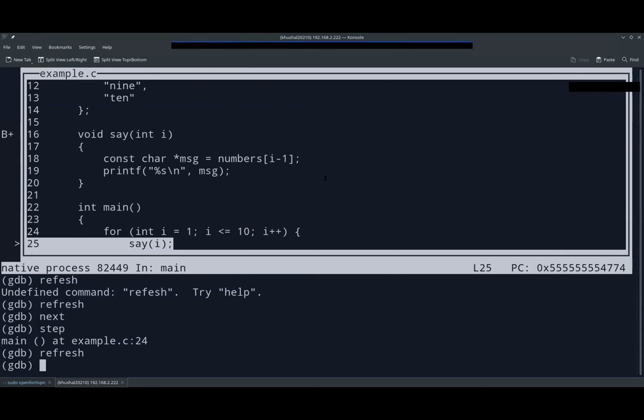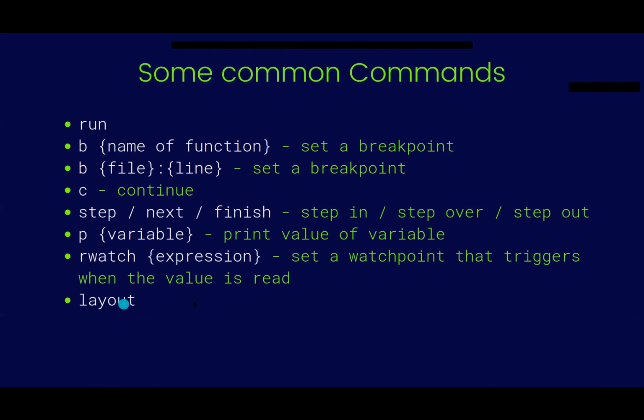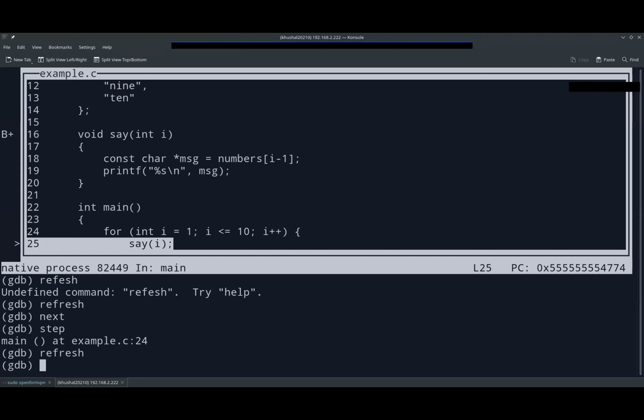Sir, one small doubt. How did you get this interface, sir, in the first place? Yeah, I have used the layout command. If you type layout here, it will give this kind of command window.